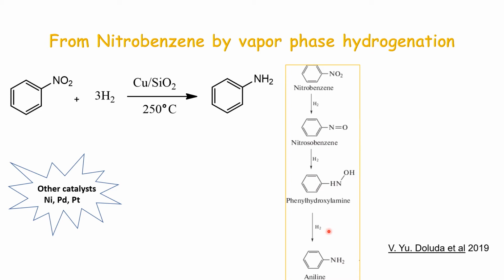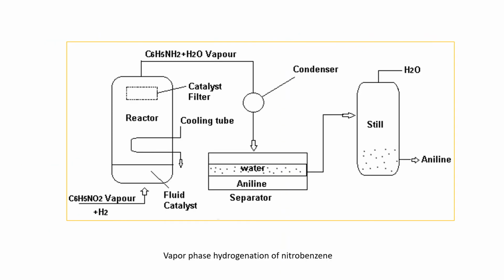Lastly, when the third molecule of hydrogen gas comes, there will be loss of this second oxygen again in the form of water. So we are left with nitrogen and these two hydrogens. So for every molecule of aniline getting prepared, there are also two water molecules generated. There is a reactor containing catalyst and one inlet at the bottom for vapors of nitrobenzene as well as hydrogen gas. Upon reaction, they will form aniline and water.